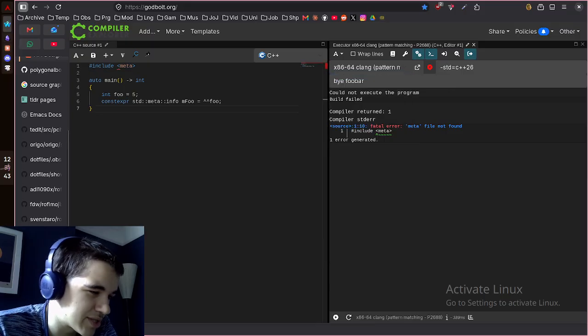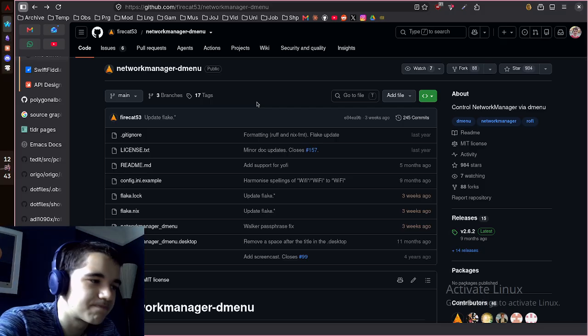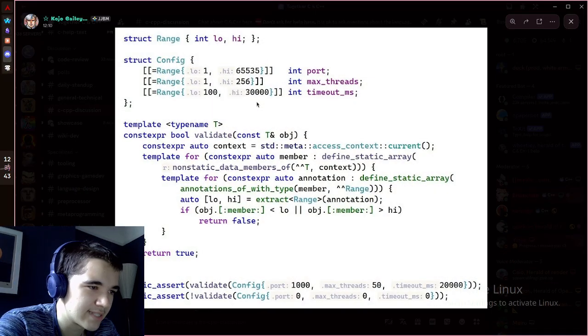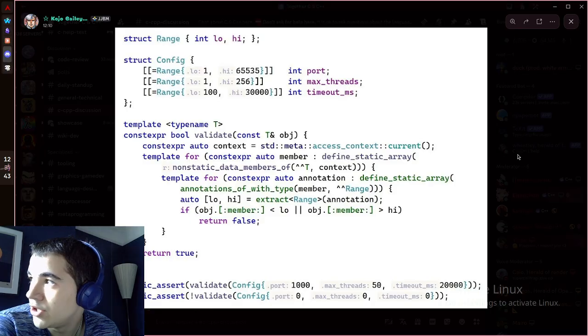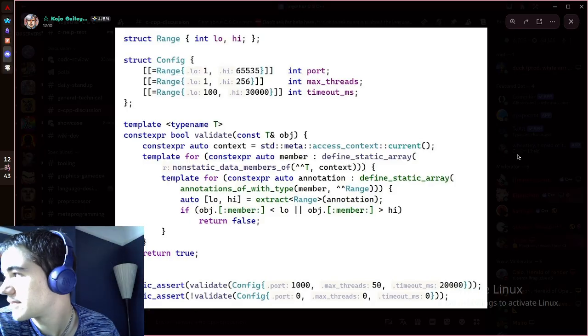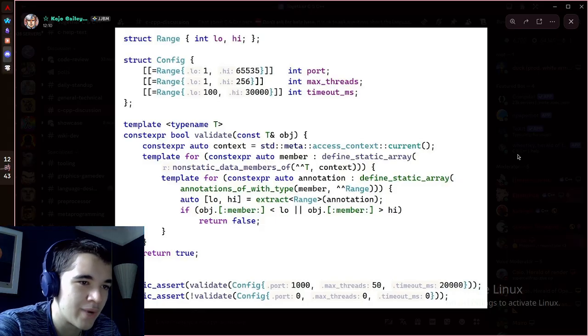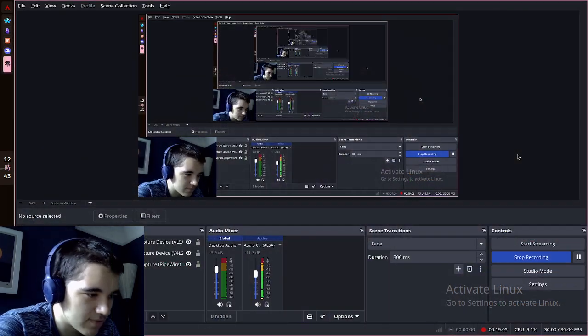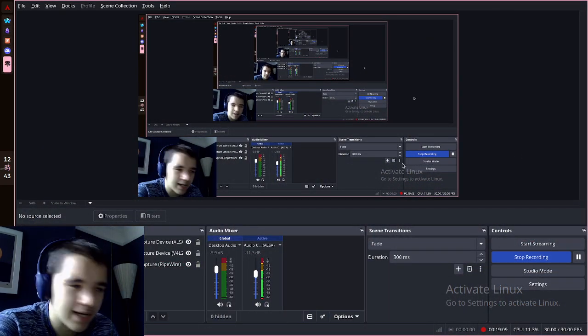Anyway, but yeah, just wanted to have a quick look at that, because that's pretty cool. It makes me excited for the future of C++. I still think the world would benefit from a new language, but in the meantime, this is a good way to keep improving C++. So yeah, I'm happy with that. I guess I'll just end the video there then.